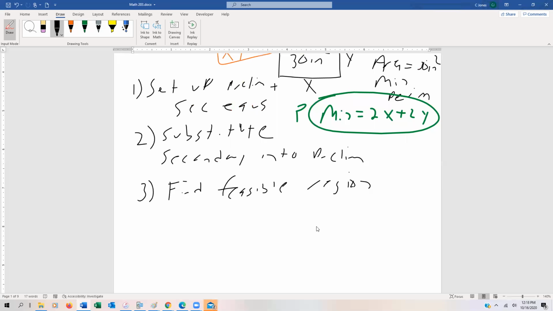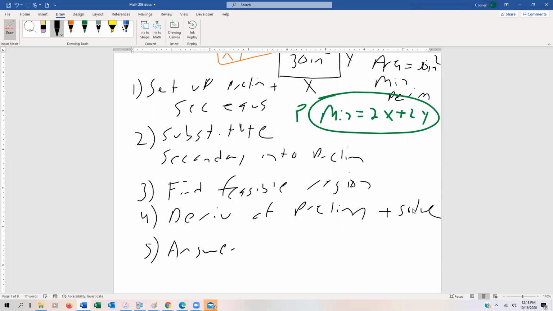And when I go through an example, I'll show you what the feasible region is. Again, feasible region is just the possible values for x. Then we're going to find the optimal values. Okay, so we're going to take the derivative of our preliminary equation, and we are going to solve. And then finally, we're going to use all of the above information to answer the actual question.